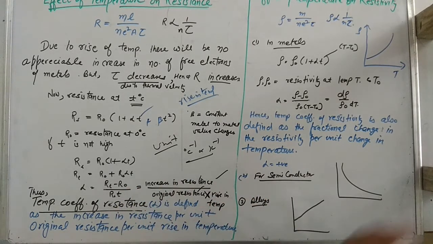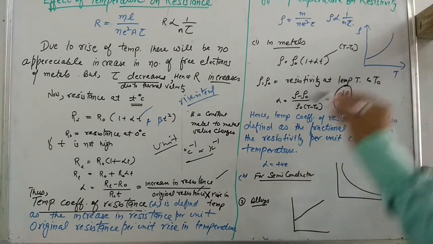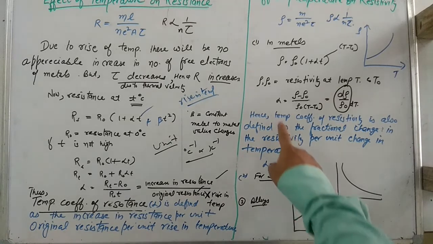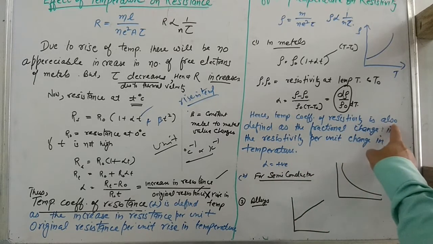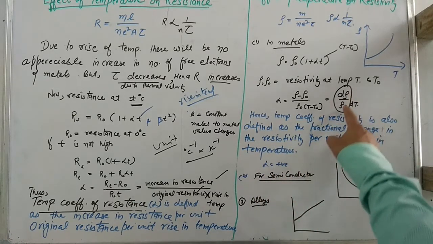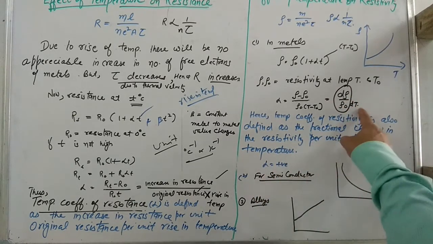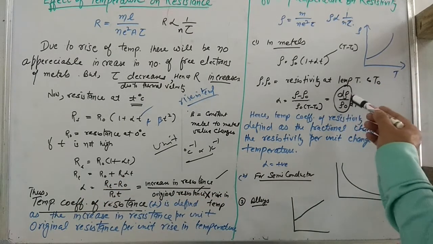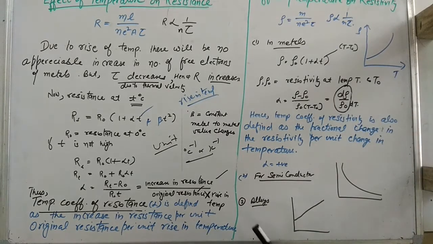In short, it is the fractional change in the resistivity per unit rise in the temperature.